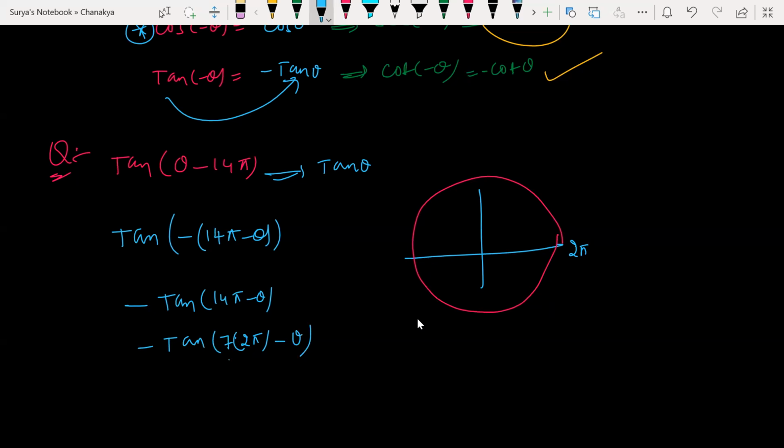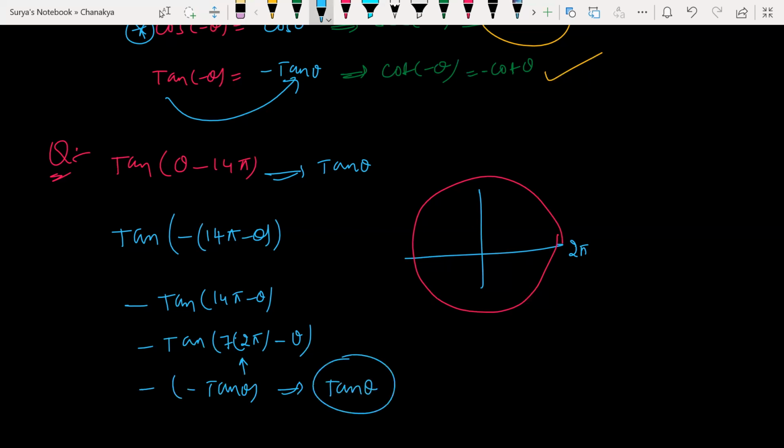What is the number I have here? 7. 7 into 2 pi. 7 2 pi's can be written as 2 pi how many times? 7 times. Which is nothing but what? Here minus, as it is, tan of 2 pi minus theta. How much is that? Minus tan theta. Yeah. So minus times minus is plus.